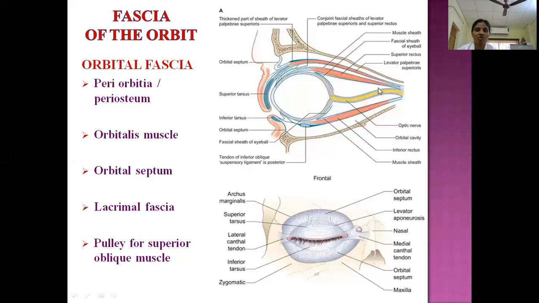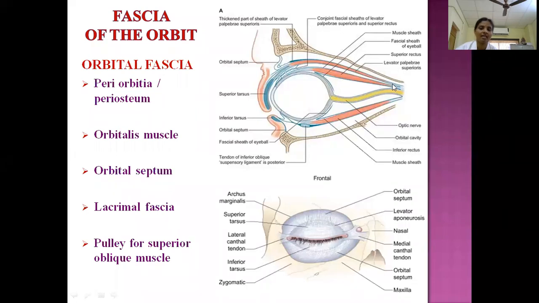So what are the three meninges? Outermost is dura, then arachnoid and pia. So we can appreciate two spaces also among the three meninges, arachnoid and subdural spaces we can appreciate here. So this optic nerve appears in the orbit through the optic canal. So once the optic nerve enters the orbit through this optic canal, as it is covered by all the three meninges, here at the optic canal, what happened? The outermost covering, that is dura mater, is divided into two layers, outer layer and inner layer. So the inner layer is covering a sheath around this optic nerve.